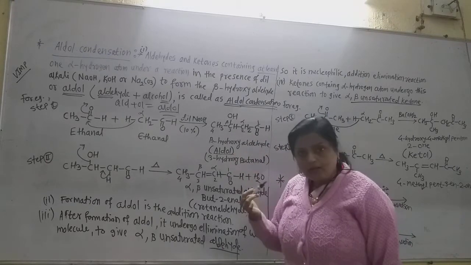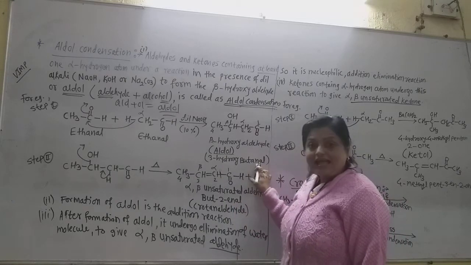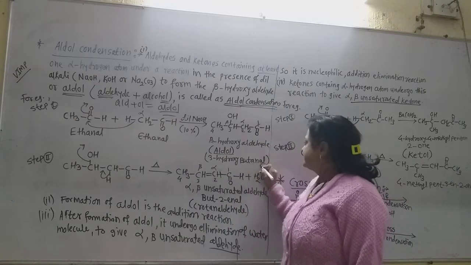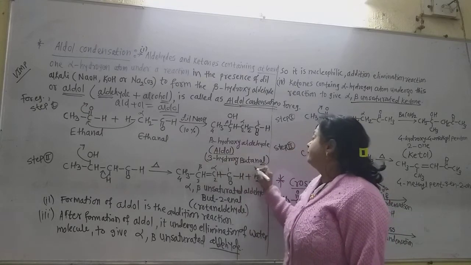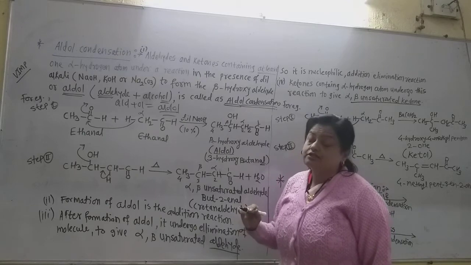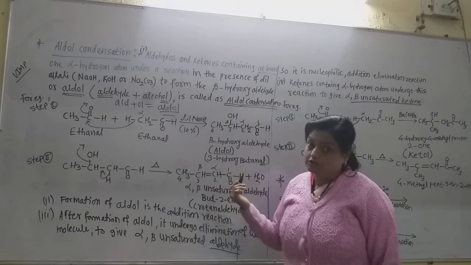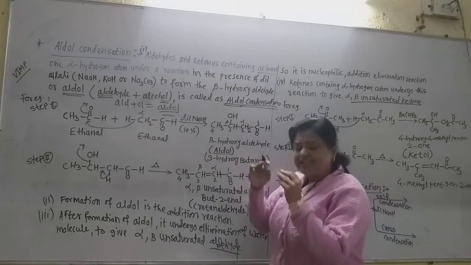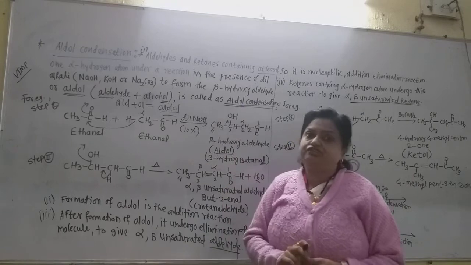So the parent alkane is butane, but we take only butane, and the -al suffix is for the aldehyde group. So it is 3-hydroxybutanal. Very important: sometimes only the IUPAC names may be asked for the aldols also. But this reaction cannot stop at the first stage.